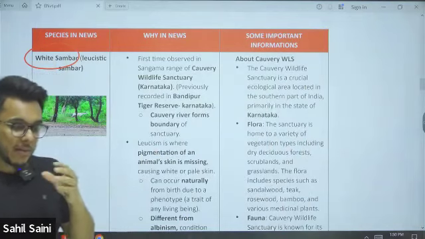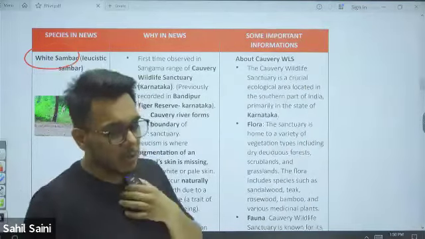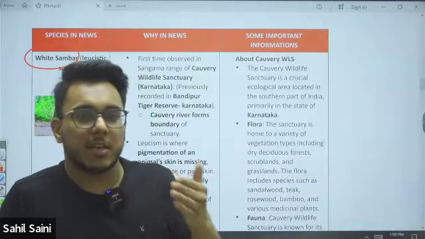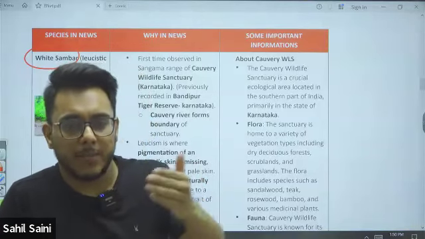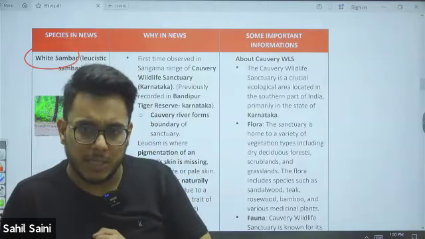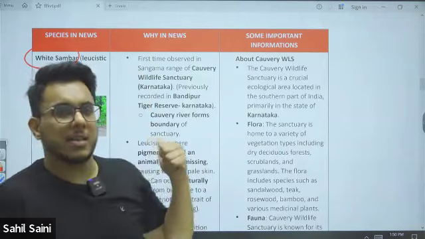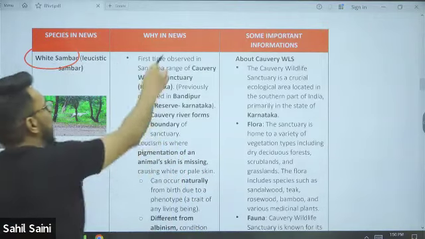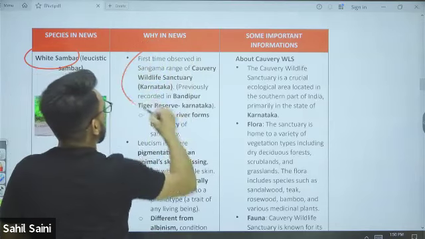For example, UPSC might ask a question that recently white sambar was in news. It suffers with the condition of melanism, leucism, albinism, and one more option they might give. You need to understand that it is because of leucism. So it has been observed where? Kaveri Wildlife Sanctuary.